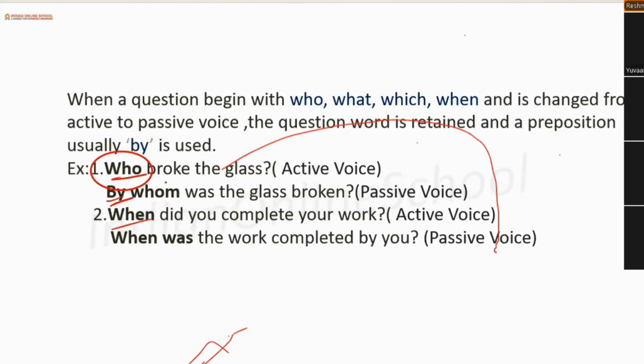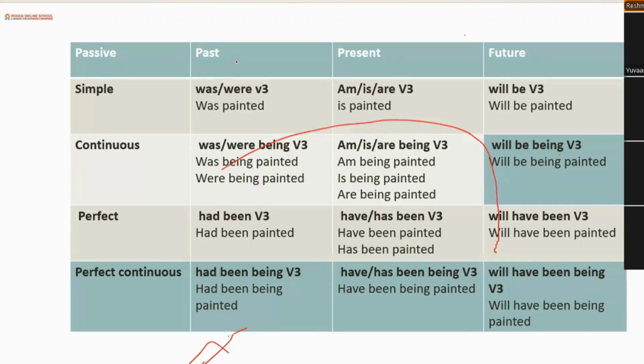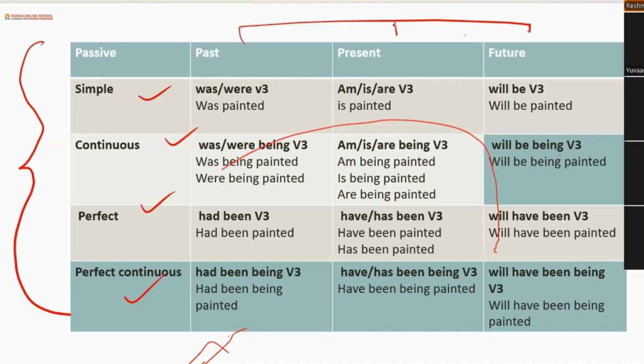Okay. Now, this is the chart I would really like you to go through so that you have a brief idea about what we have just learned in this chapter. Like simple, continuous, perfect, perfect continuous for these three tenses. And if you are able to memorize and understand it, why it is happening, whatever is happening, then there will be no mistakes so far. Okay.